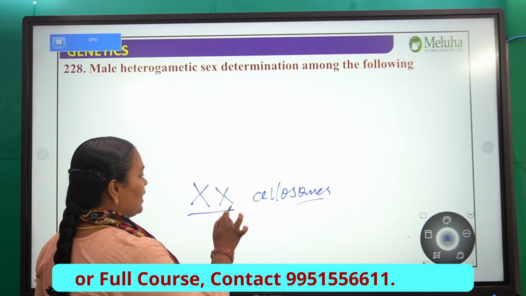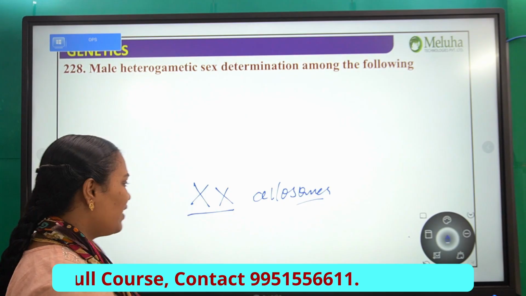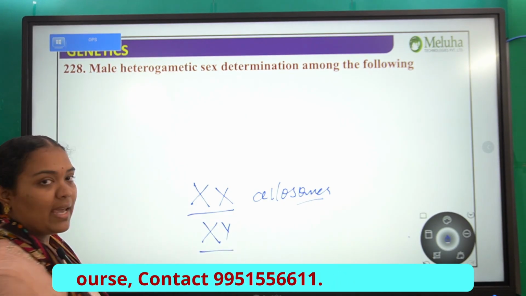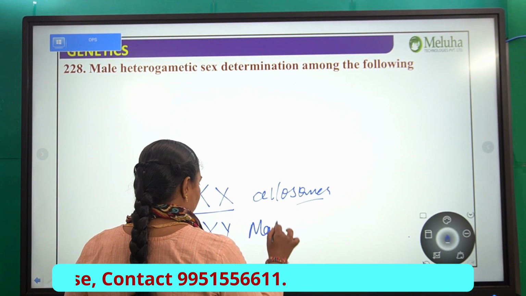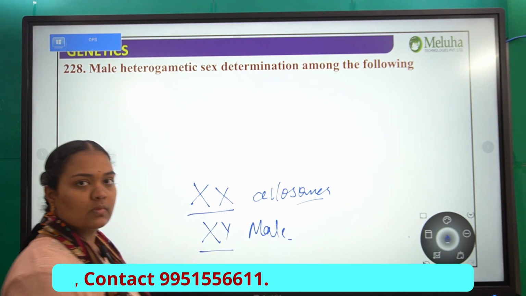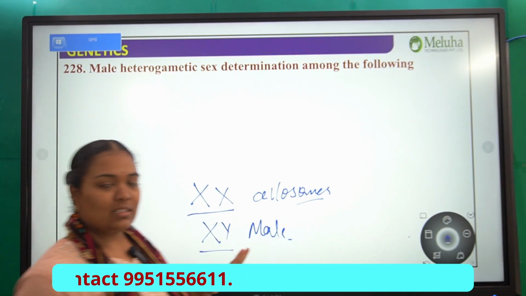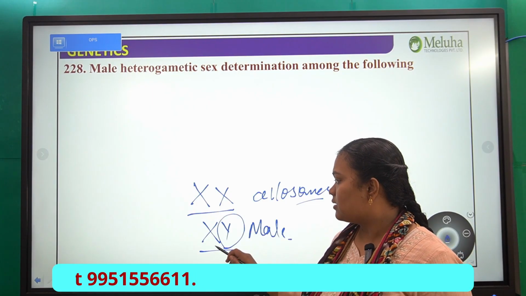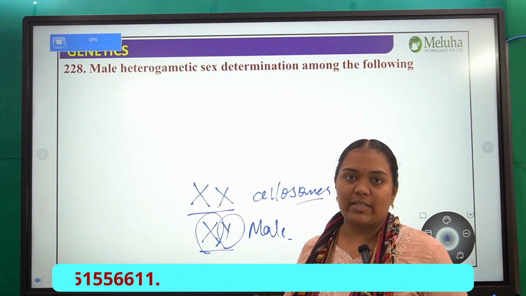So a female is always a homozygous element, XX, whereas a male is XY, right? It means they are different. The X chromosome is larger compared to the Y chromosome, right? So in this, the elements are different, whereas in this, they are homozygous.